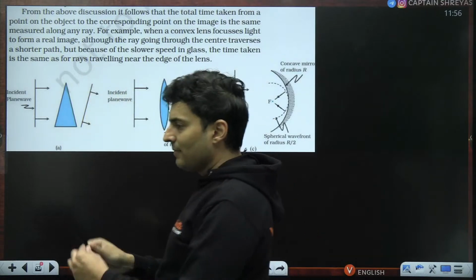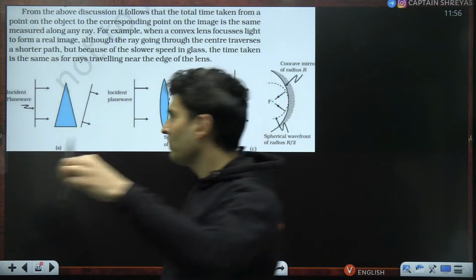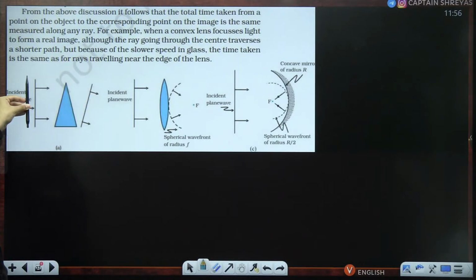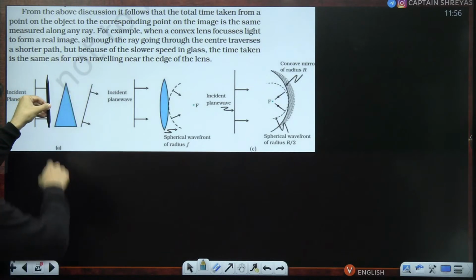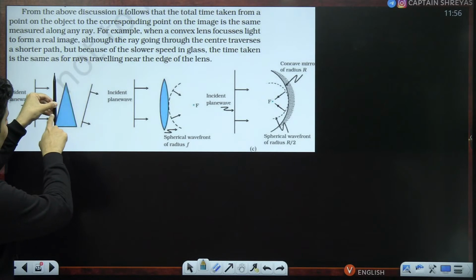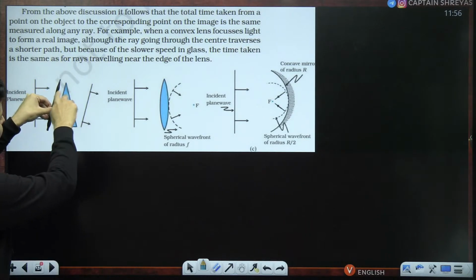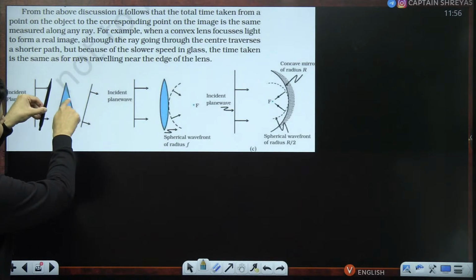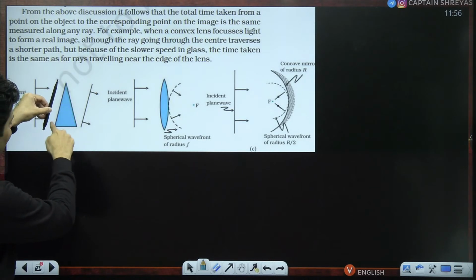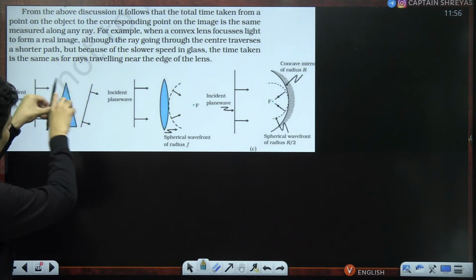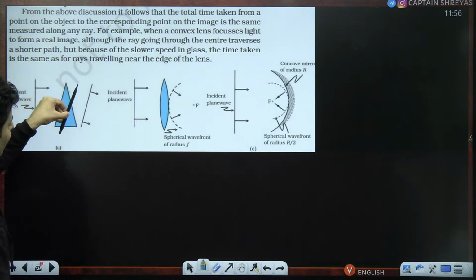So think as if you are taking the wavefront as a pen and the lens, prism, whatever, as a rough surface. Imagine this particular pen was traveling and it encounters a rough surface. The rough part will slow down the pen, and this part is rough but only for a smaller duration. This is rough for a longer time. So the pen will slow down over here for a longer time. This will also be slowed down, but not for so long.